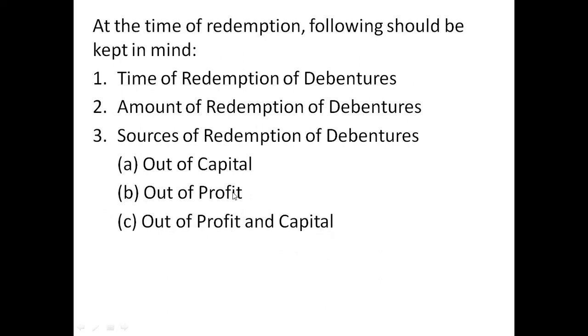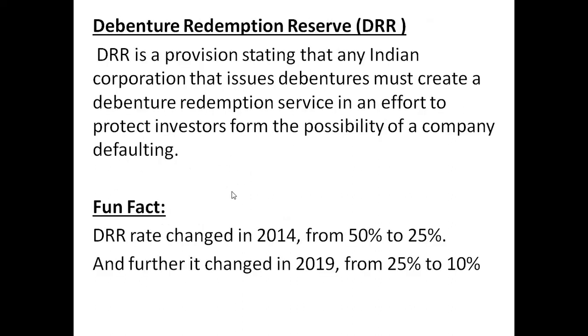But sometimes there can be a condition that all the debentures are redeemed out of profit alone. Don't worry, the syllabus has been reduced, so many things have been excluded. It's much easier now.